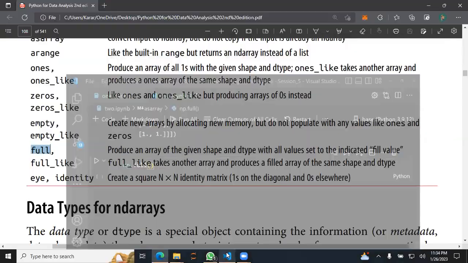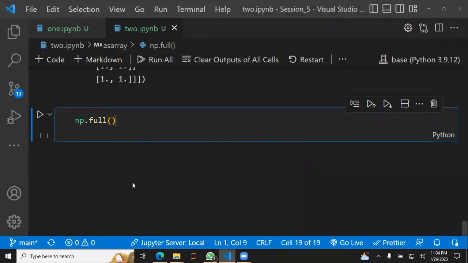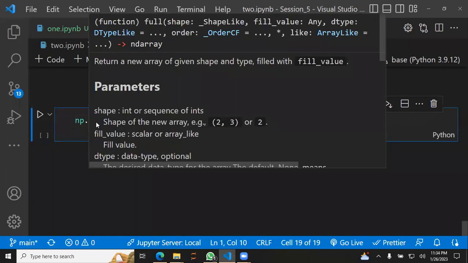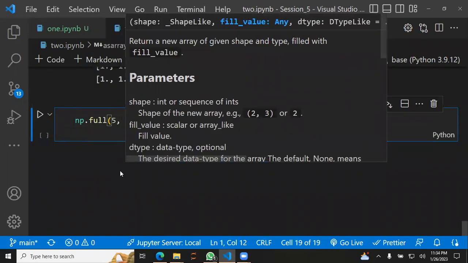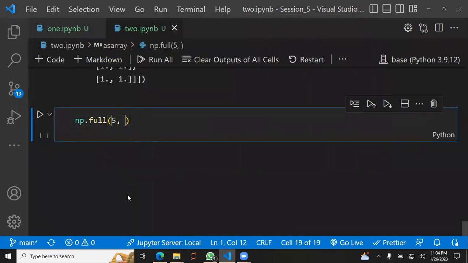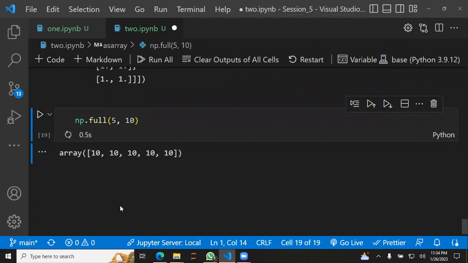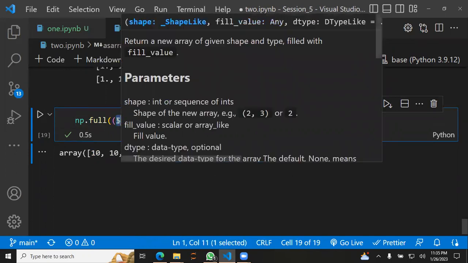Full or fill? Full was to, basically, create an array. Let's see what parameters it takes: shape and fill value. First is shape, and then I tell it what values I want to fill that with. Okay, fill that with 10. So I'm going to have 5 values and they are exactly 10. If you want a custom fill like that, I could specify the shape.